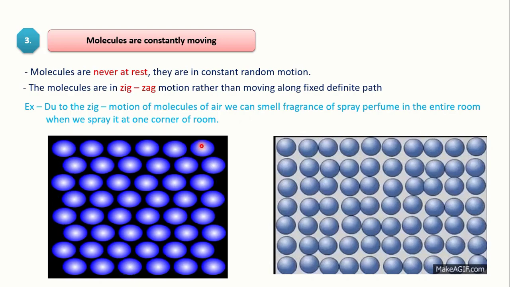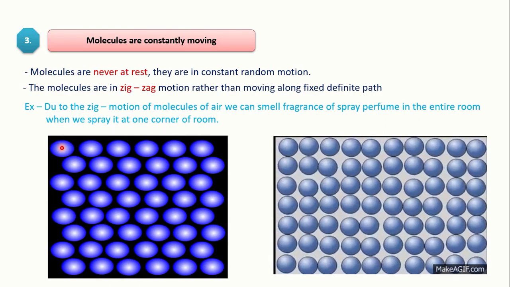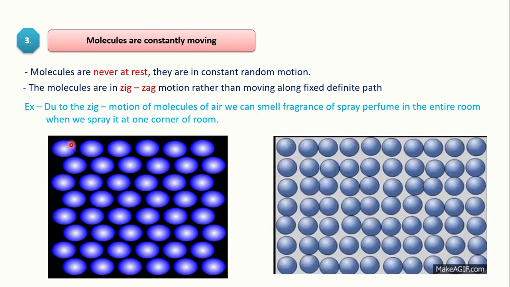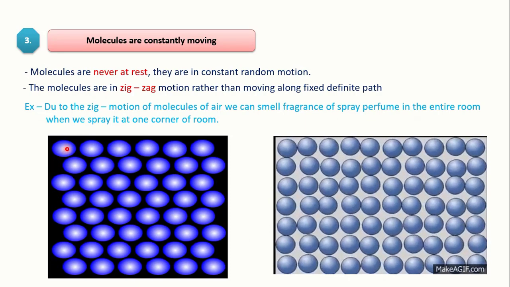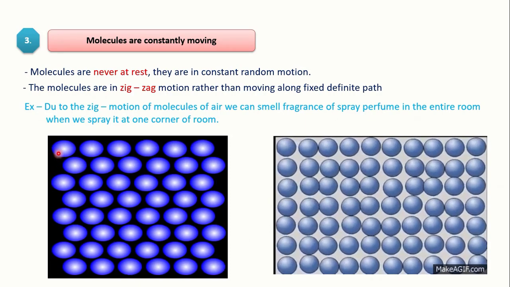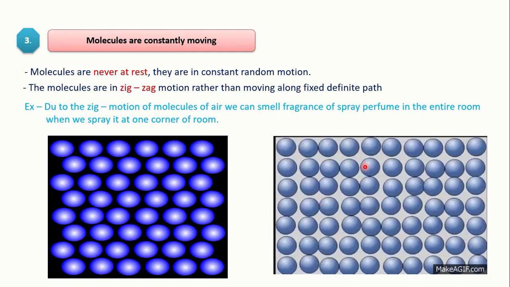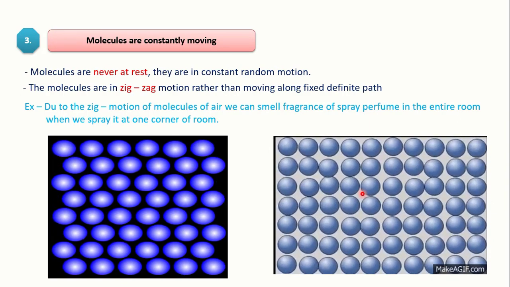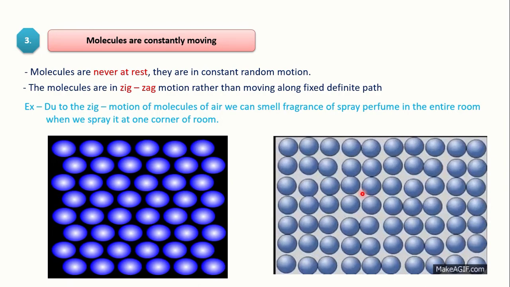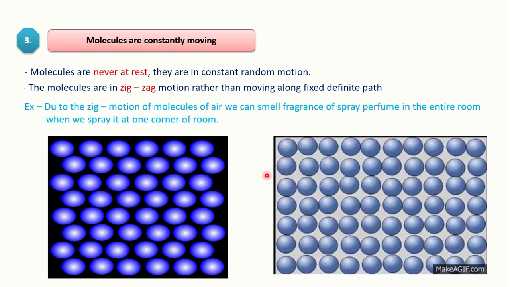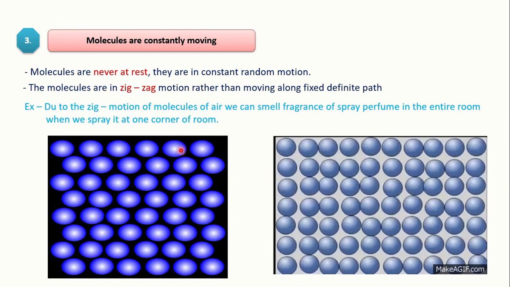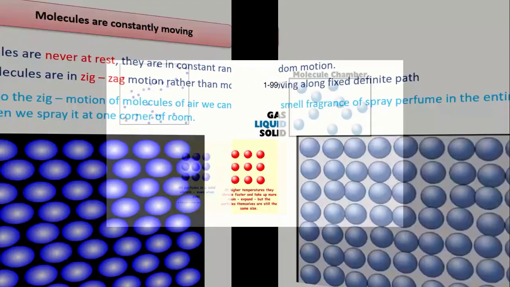These molecules are in a solid, they just vibrate about their mean position, but they do not change from their mean position. They are very tightly bound, having negligible intermolecular space between two molecules or atoms.